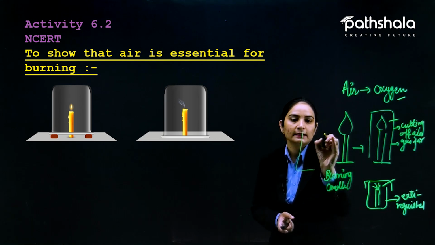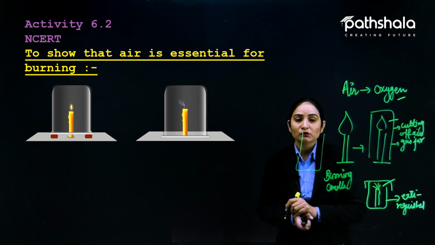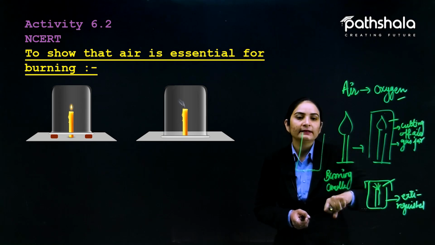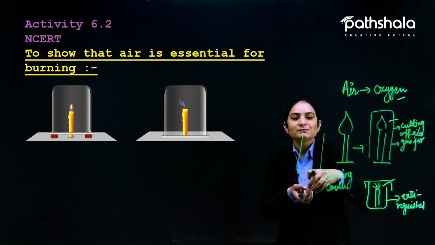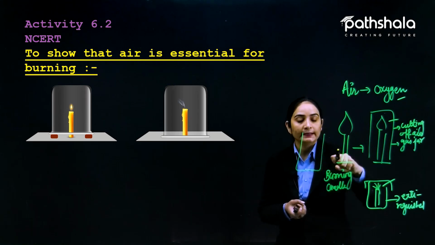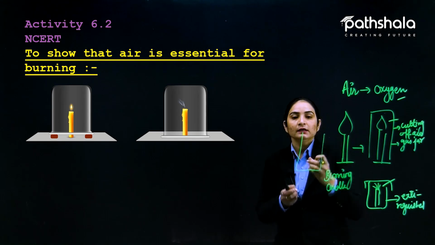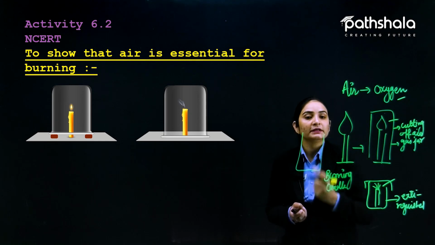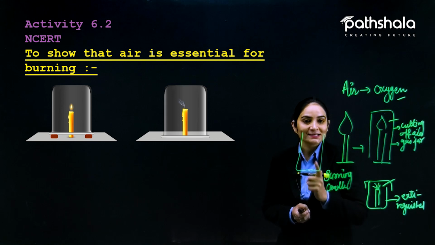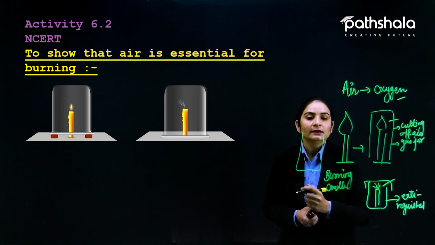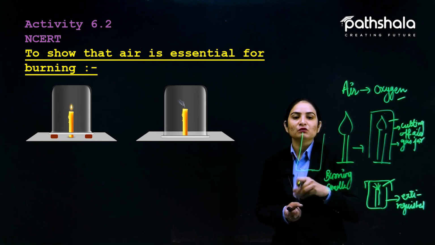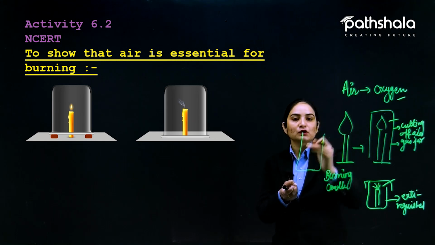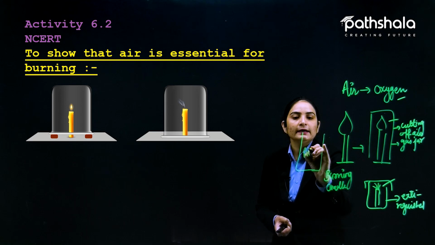For example, I have this gas jar, or any utensil. You have observed that when we take a bath, we put a cup into the bucket for taking out water. Some bubbles come out at that time. When we turn the cup upside down in the water, bubbles are liberated. Next time you take a bath, observe this. When you put the cup in the bucket, bubbles come out. Why? Because the cup was filled with air earlier, and water is going in, replacing the air.